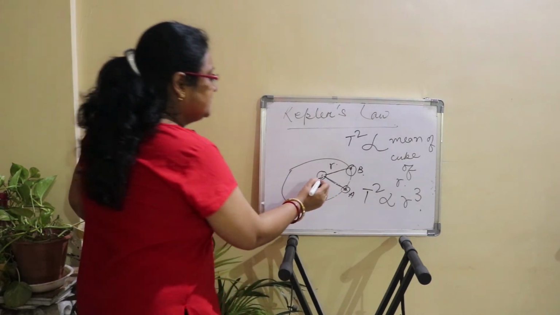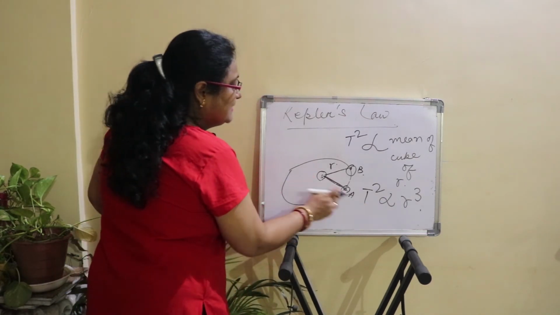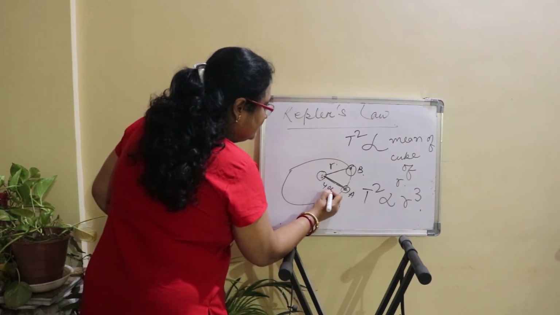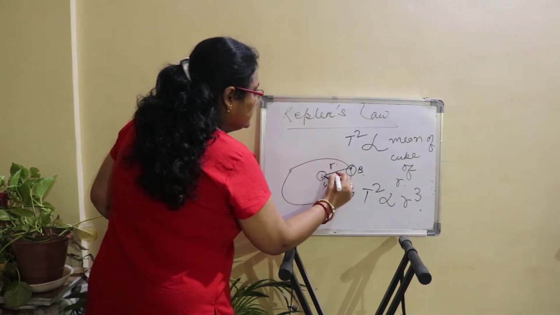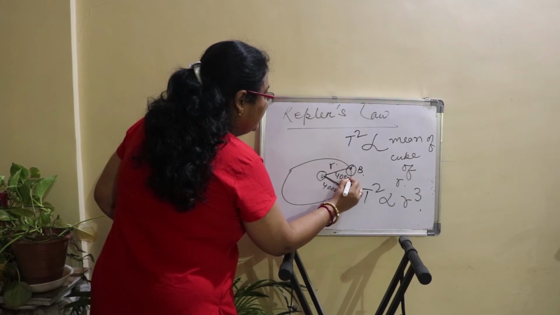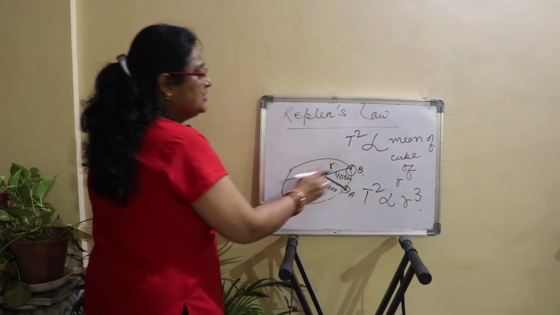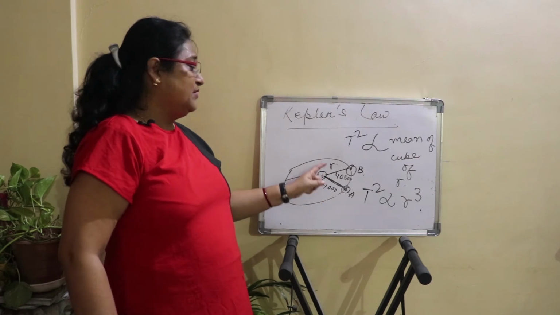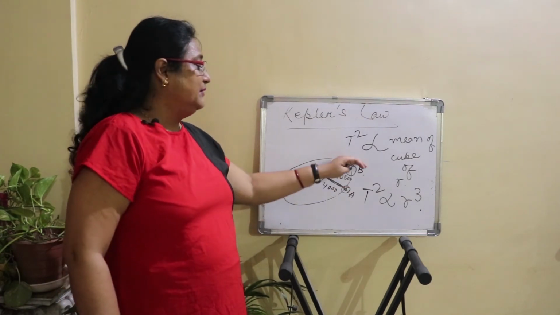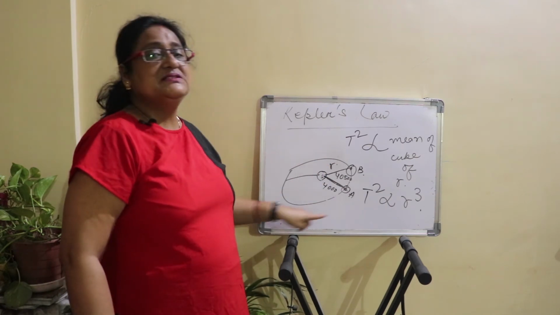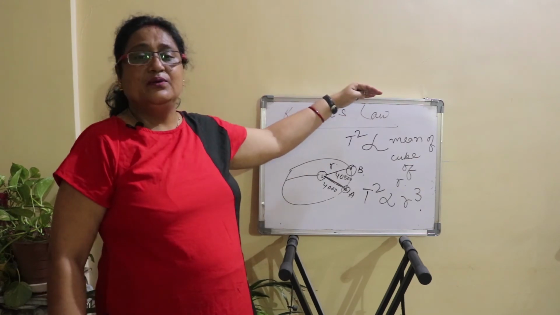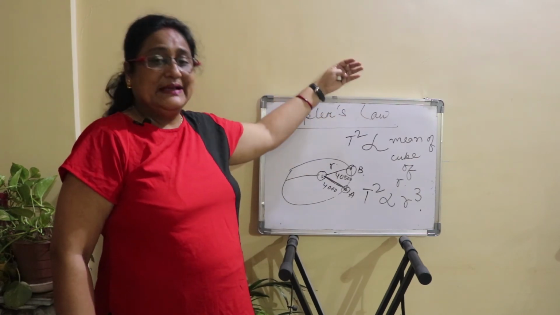The mean of the radius means, suppose the distance from the sun to position A is 4000, here it is suppose 4500. Here the radius will not be the same, the distance from the sun to the position of the planet will be dissimilar, as the path is not circular, as the path is elliptical, which we have already taken from Kepler's first law.